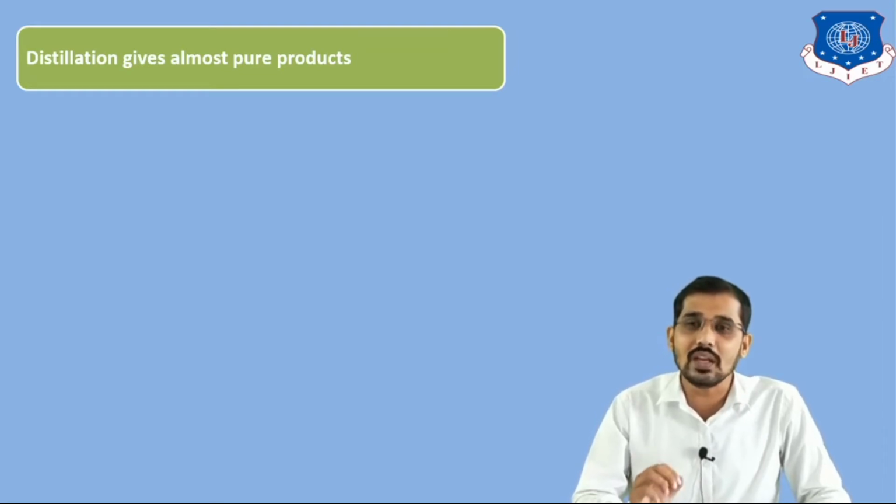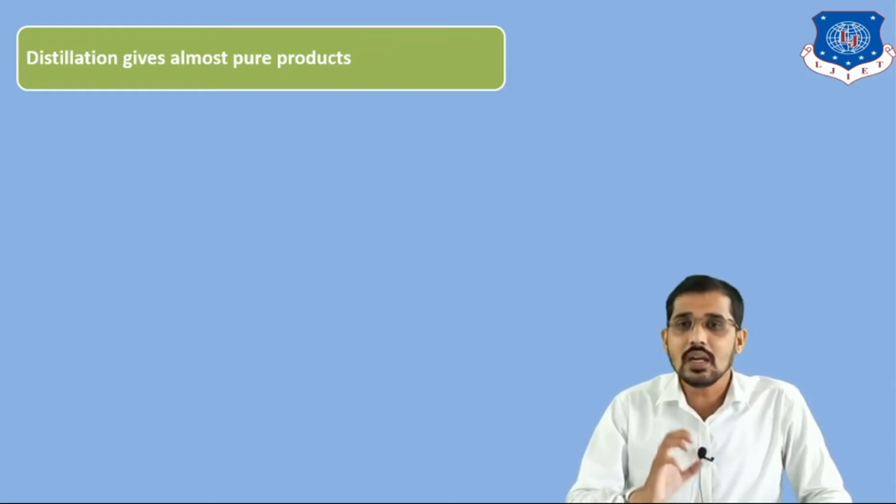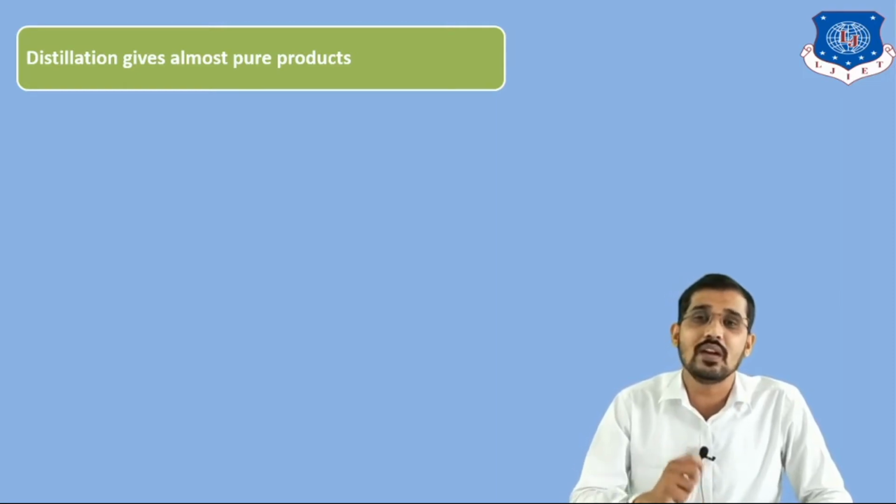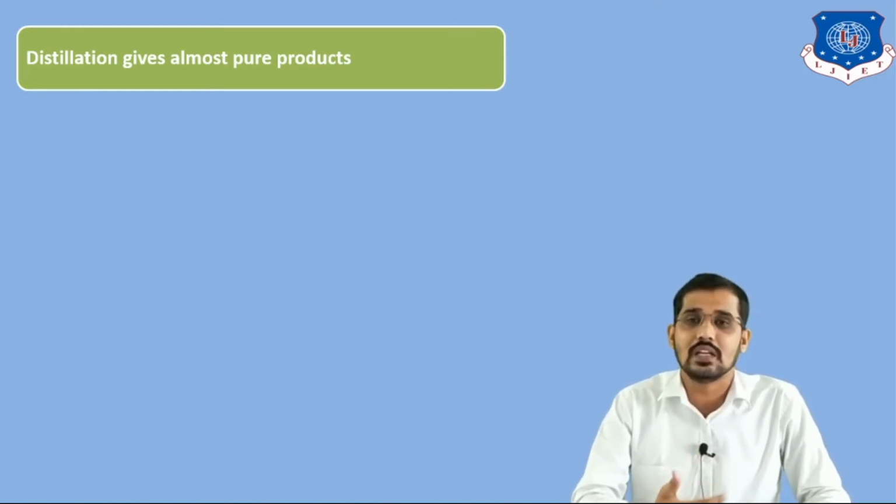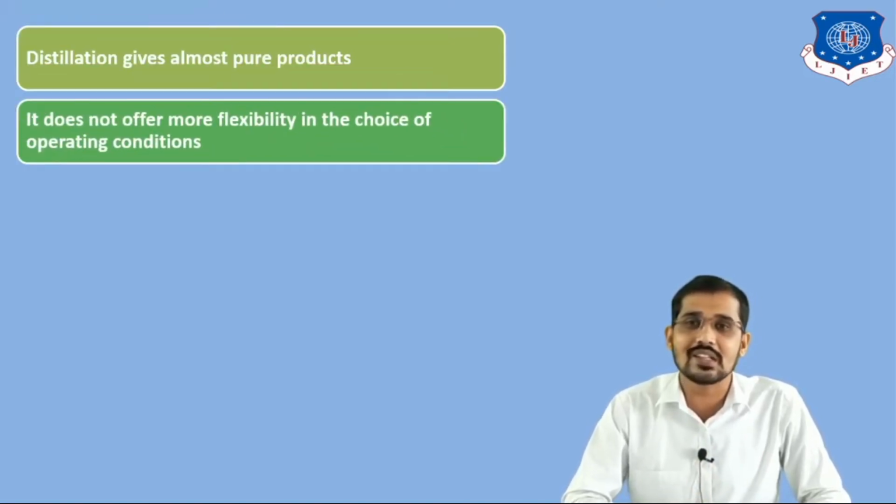That is possible only in a distillation column. That is not possible in the extraction process, or I can say liquid-liquid extraction. In liquid-liquid extraction we need further processing, for example filtration. I will explain all those points about the extraction process in the next slide. Before that, you can see the next point in distillation.